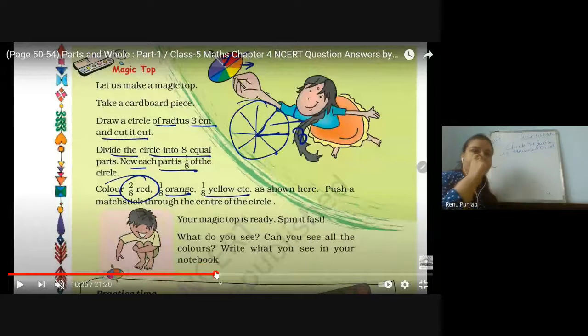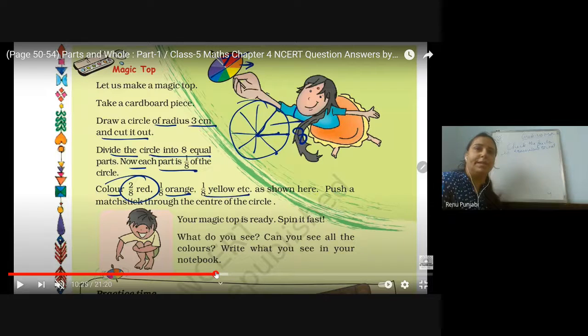Magic top. Let us make a magic top, and this is also your home task that you need to make a magic top. I will put all these activities in the maths activity folder, so you keep all the activities ready and show it to me. Let us make a magic top.